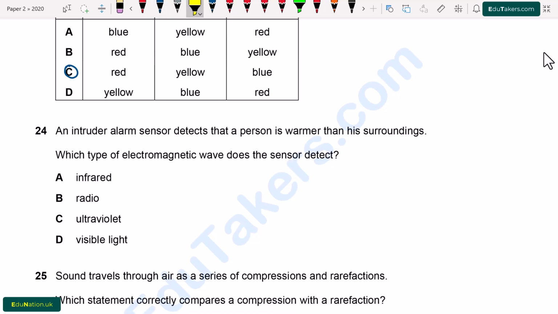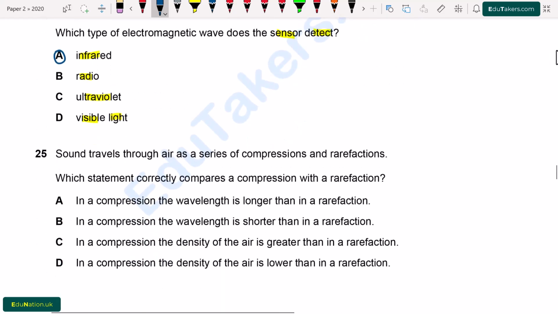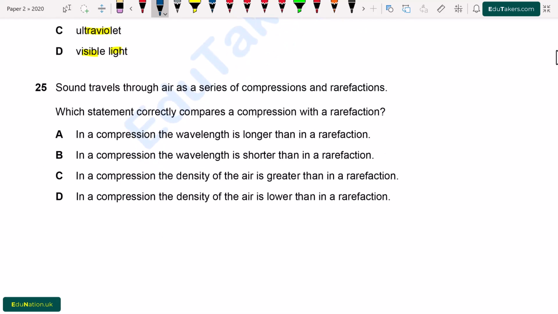Question number 24. An intruder alarm sensor detects that a person is warmer than his surroundings. Which type of electromagnetic waves does the sensor detect? A, infrared, B, radio, C, ultraviolet and D, visible light. So these are the infrared rays that the sensor detects.